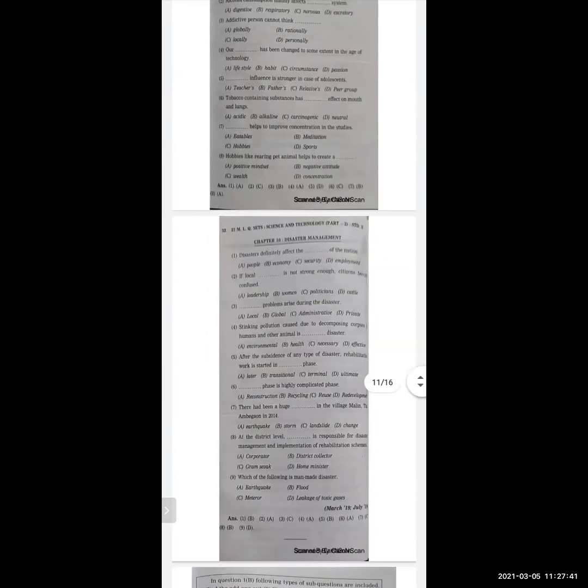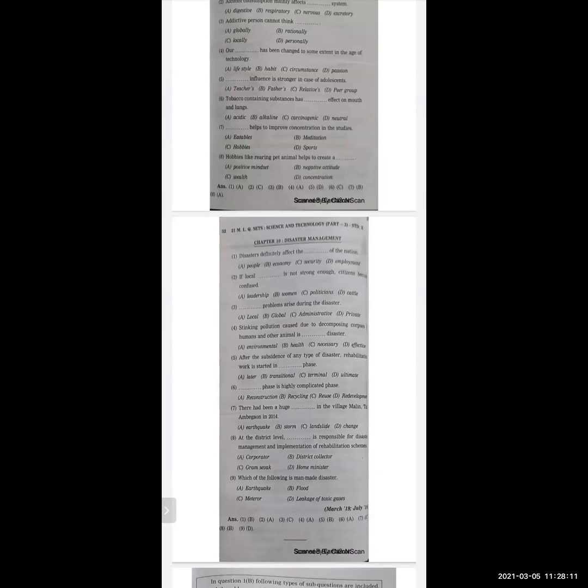Now, the last lesson, that is chapter 10, disaster management. Now, which type of questions can be asked? For multiple choice questions, let's see. Disasters definitely affect the dash of the nation. Options are people, economy, security, employment. The correct option is economy.